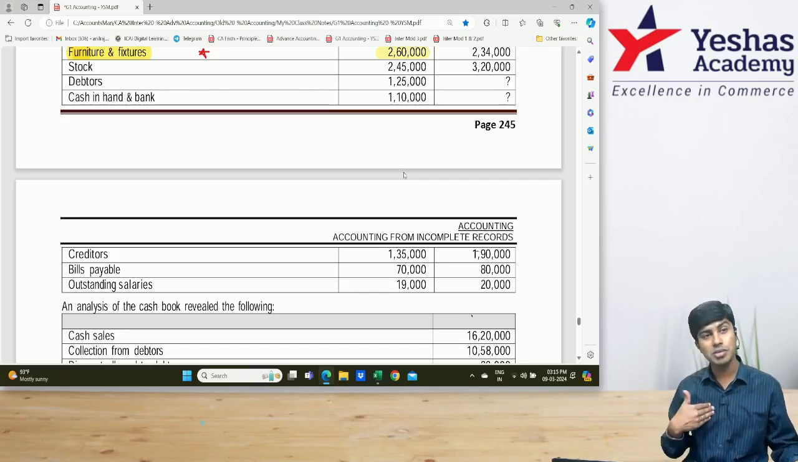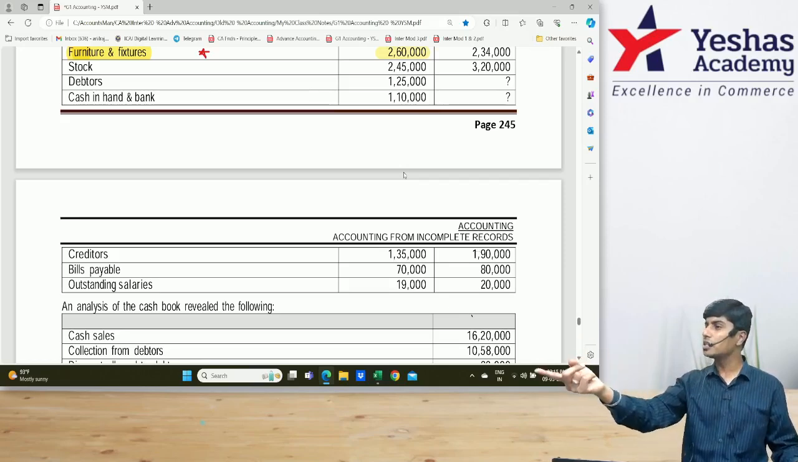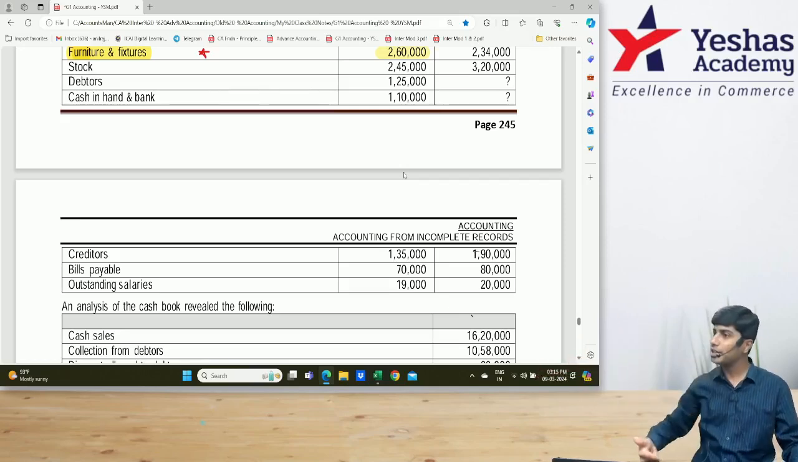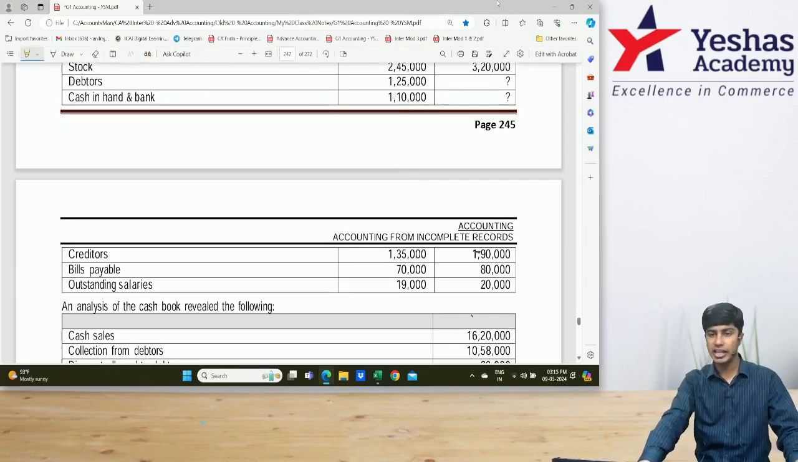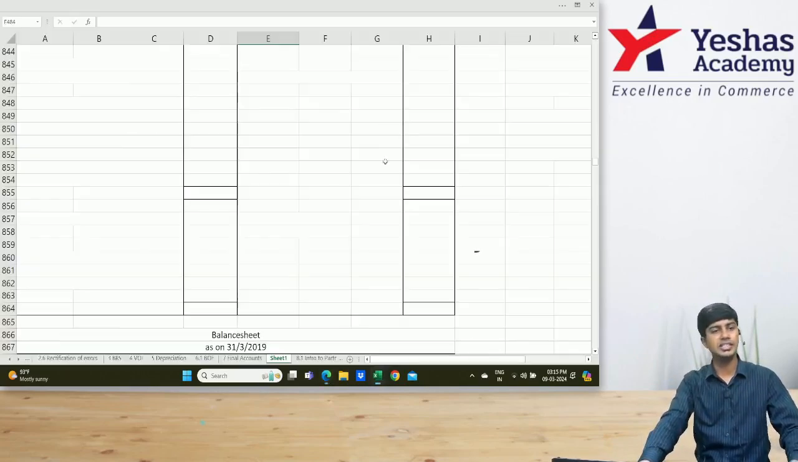So your responsibility is to find the opening capital. How do you find the opening capital? Like the previous one, what we did, we'll prepare one balance sheet on the opening date. That is not asked. Have they asked it? No, that will be your working. Shall I write 2,60,000 on the opening balance sheet asset side?